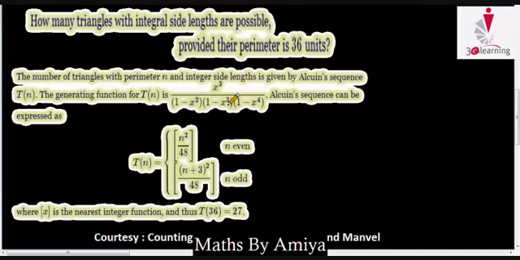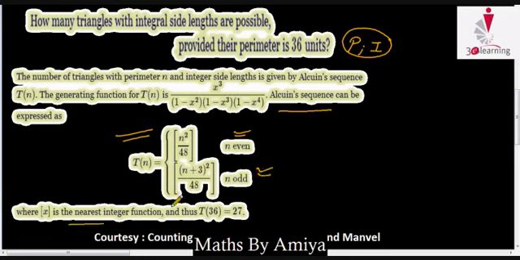Here, how many triangles with integral side lengths are possible provided their perimeter is 36 centimeters? We have a perimeter, and triangles with integral side lengths means all sides are integers. Working under these two conditions, we can find the Alcuin sequence, which is given in this video. Then the direct formula for the total number of triangles is n square upon 48 when n is even, and (n plus 3) whole square divided by 48 when n is odd, and this bracket signifies the nearest integer.